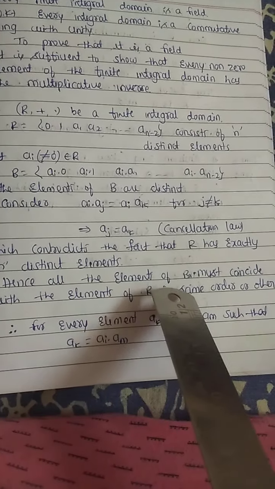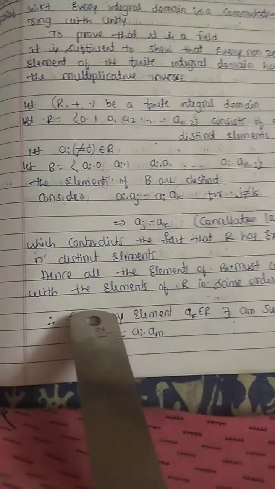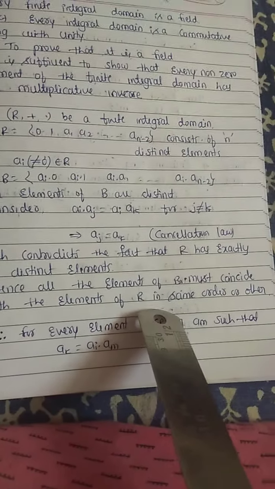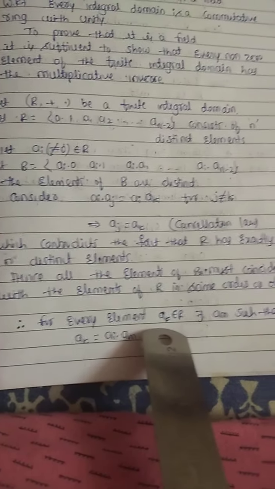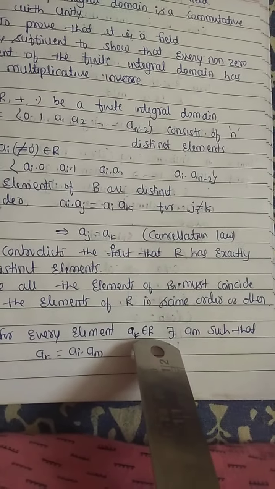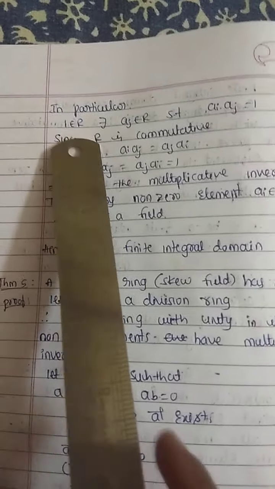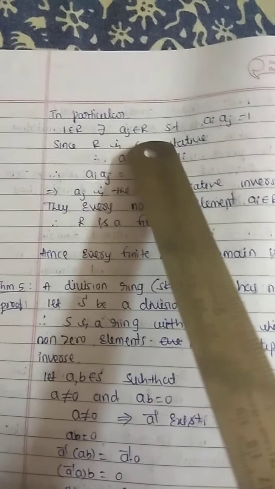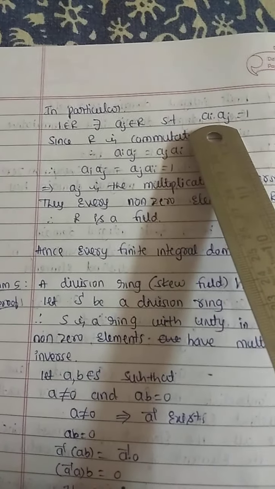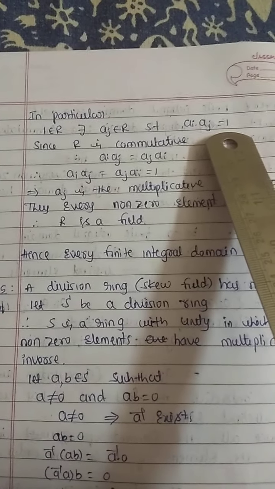Hence, all the elements of B must coincide with the elements of R, in the same order or otherwise. Therefore, for every element ak belonging to R, there exists am such that ak equals ai·am. In particular, 1 belongs to R. There exists aj belonging to R such that ai·aj equals 1.